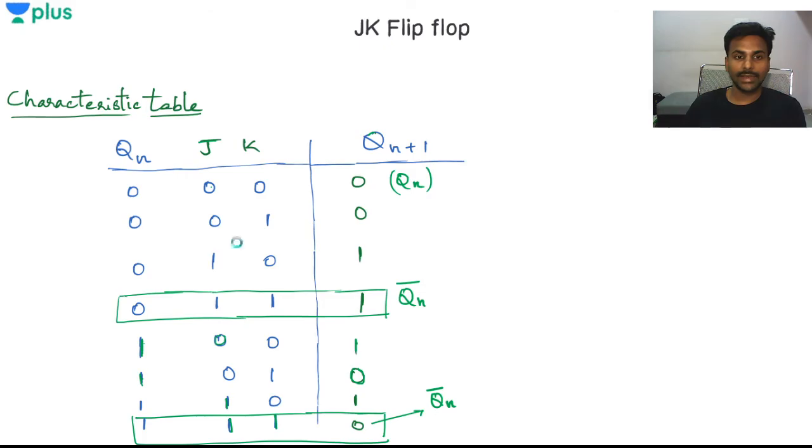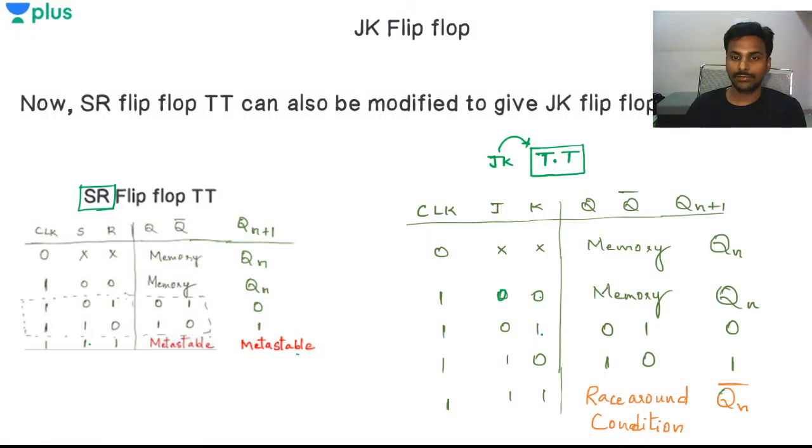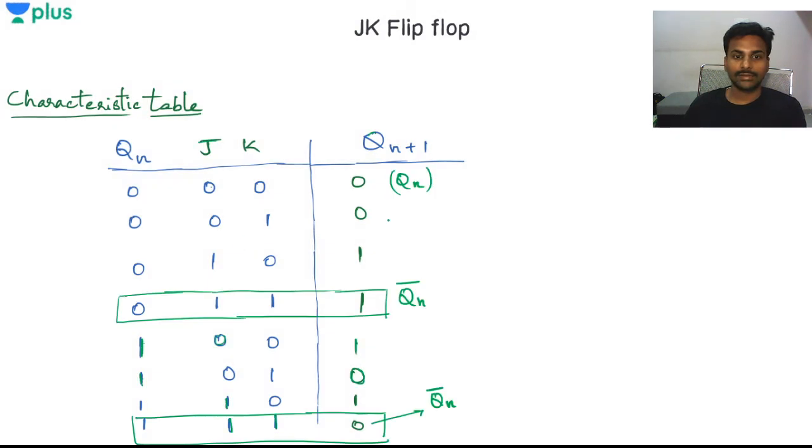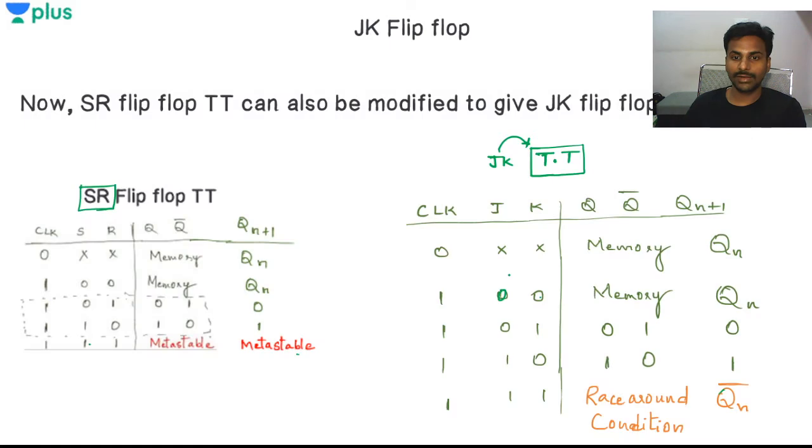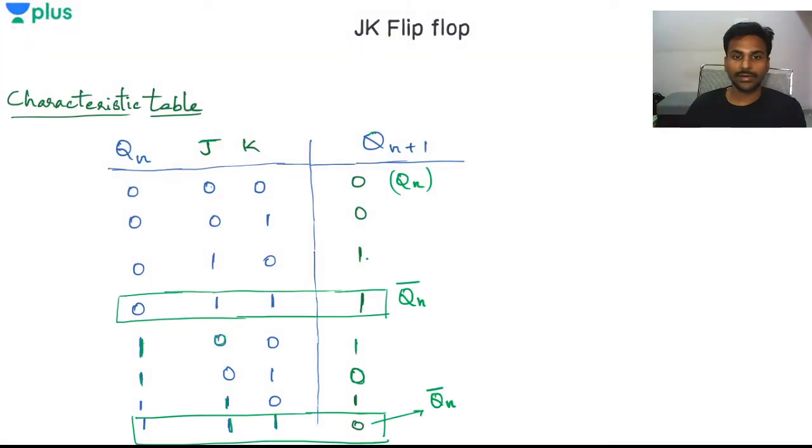And J is 0, K is 1, I'll have Qn+1 as 0. J is 1, K is 0, what are we having? Qn+1 is 1. J is 0, K is 1, Qn+1 is 0. Now everything is the same: 1 0 means I'll have 1, 0 1 means I'll have 0.